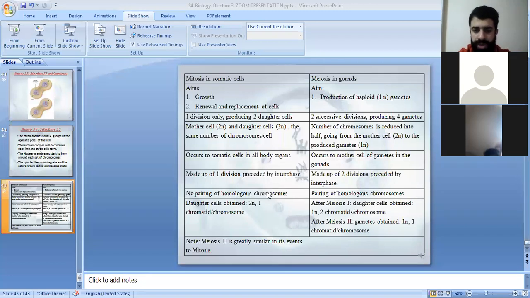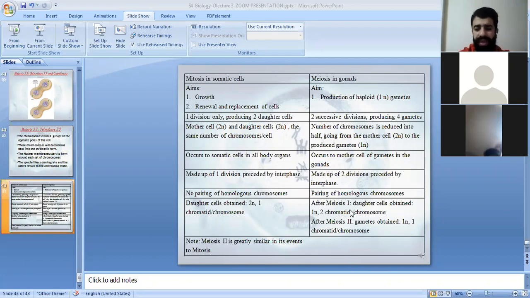No pairing of homologous chromosomes. There is no synapsis and no formation of tetrads during mitosis, while we have pairing of homologous chromosomes in meiosis. Daughter cells obtain 2N, one chromatid per chromosome, while after meiosis 1, daughter cells are 1N with two chromatids, and after meiosis 2, 1N with one chromatid per chromosome. And note that meiosis 2 is similar in its events to mitosis.